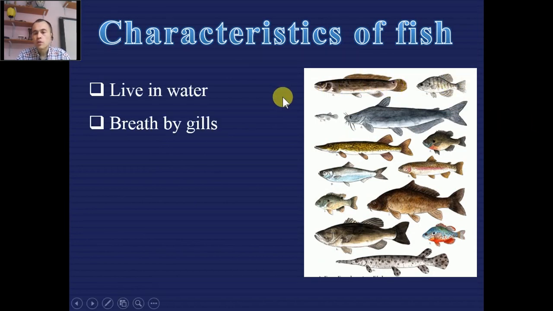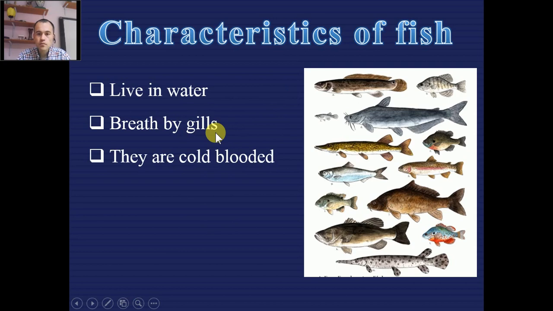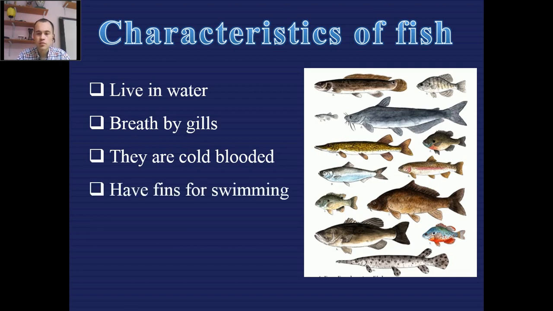If they live in the water, all of them must use their gills to respire or breathe. They are cold-blooded. It means they depend on the water temperature. If the water is cold, their body becomes cold. If the water is warm, their body becomes warm. They can't control their body temperature.